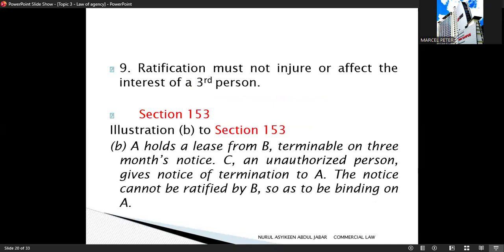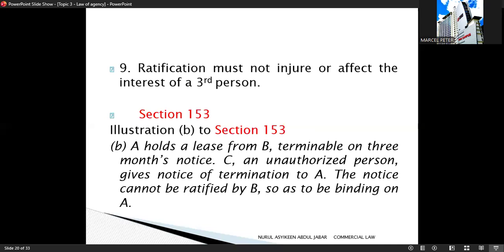So if we look at illustration B to section 153, A holds a lease from B. The lease can be ended with 3 months notice. And then C, an unauthorized person, gives notice to A. So B cannot ratify C's notice because it would injure A's interest. So no ratification is allowed.